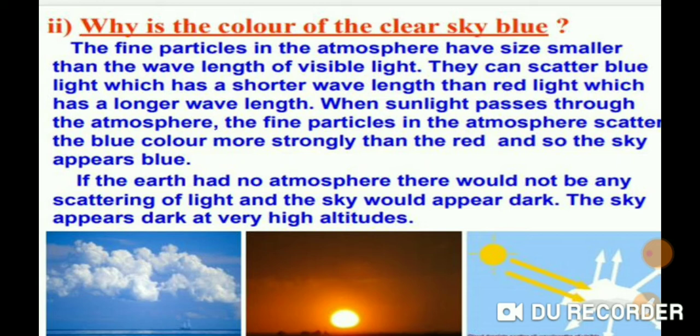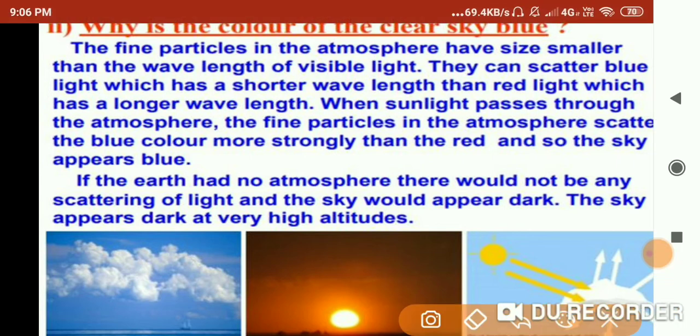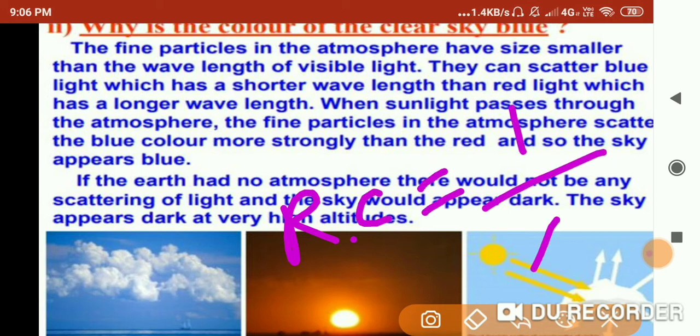When the sun's light reaches the earth's atmosphere, it is scattered or deflected by the tiny molecules of the gas in the air. Because these molecules are much smaller than the wavelength of visible light, the amount of scattering depends upon the wavelength. This is called Rayleigh scattering. Rayleigh scattering is proportional to 1 by lambda to the power 4.